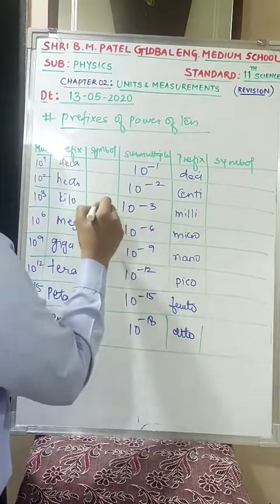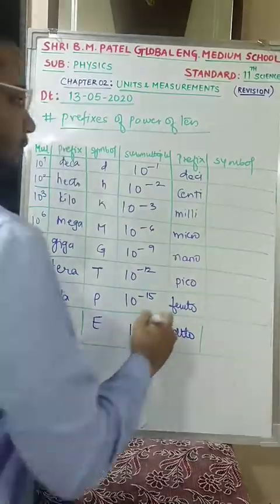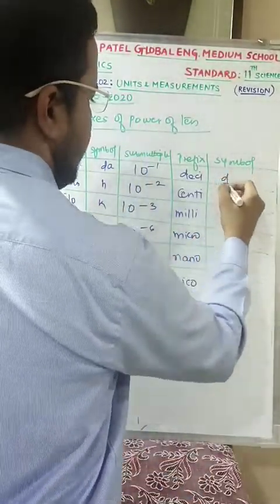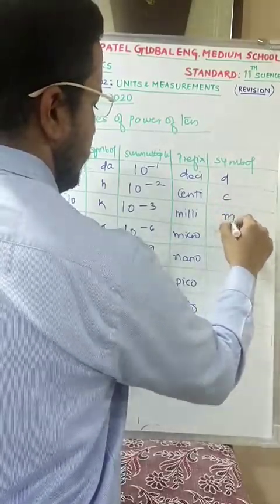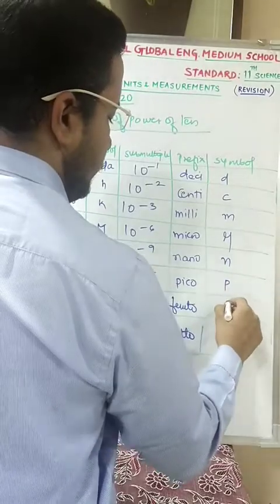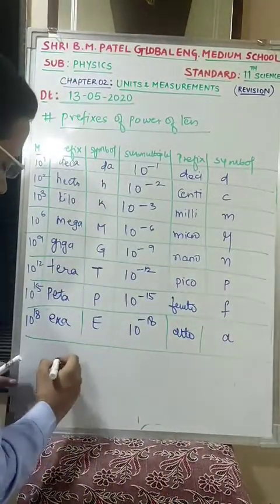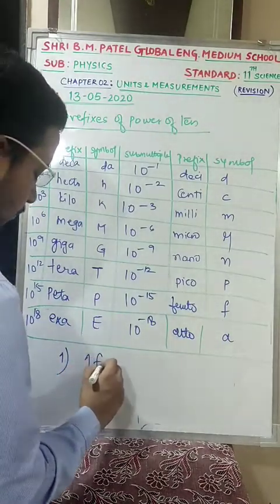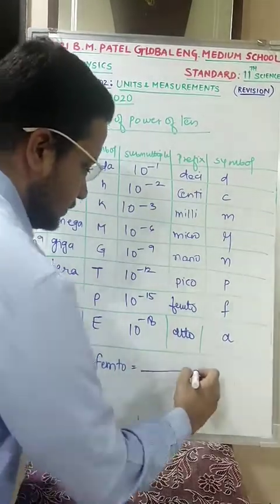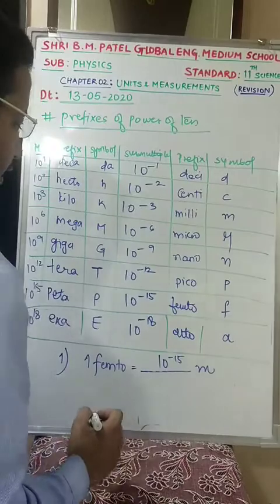kilo now small k, hecto small h, deca small. Is this clear? Deca da, that is small. For deci d, centi c, milli small m, micro mu, nano small n, pico p, femto f, and atto small a. Hope it is clear. There was a conversion asked in your assignment, that is 1 femto. 1 femto is dash meters. So you can answer 10 power minus 15 meters. Clear?